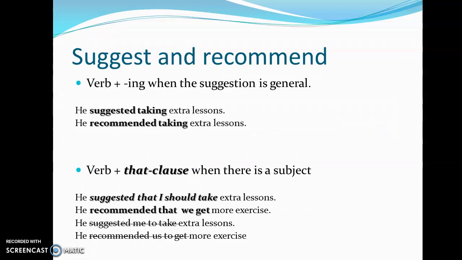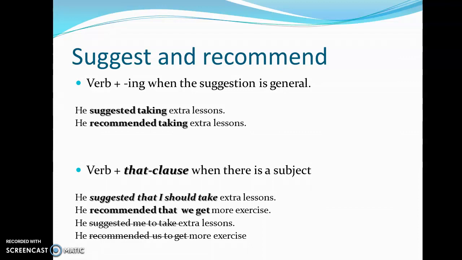Please pay special attention to suggest and recommend. These verbs are indeed followed by ing forms, but they can also be followed by a that clause. When the suggestion is general, we say he suggested taking extra lessons, or he recommended taking extra lessons. But when there is a subject involved, that is, when there is somebody we want to make this recommendation for involved, we use a that clause.